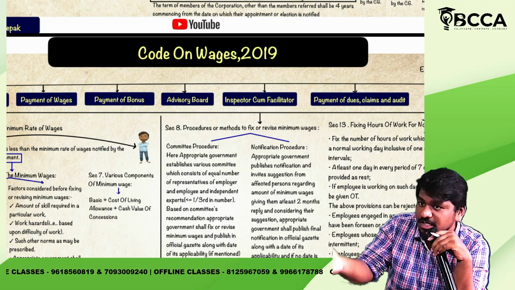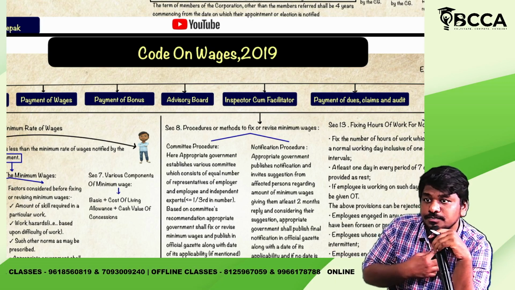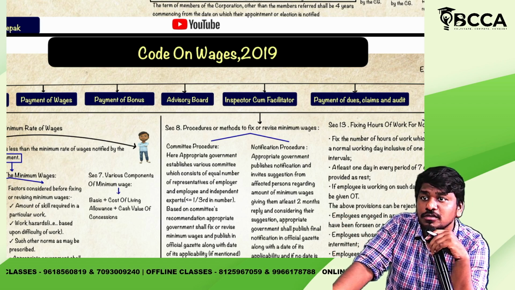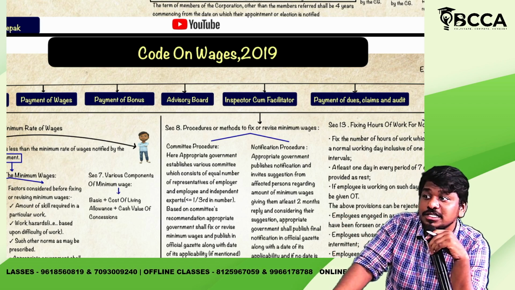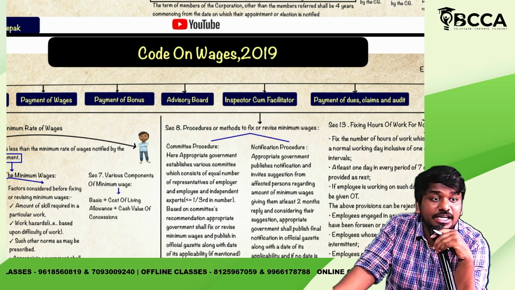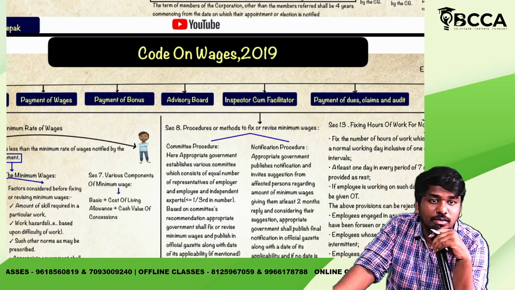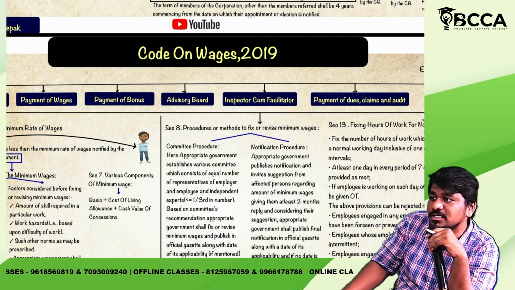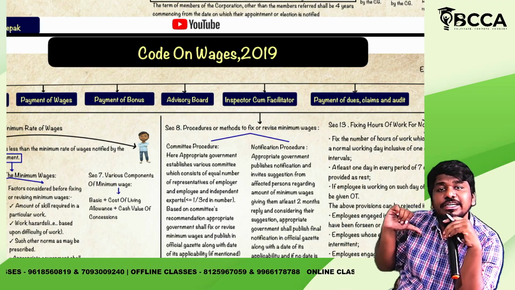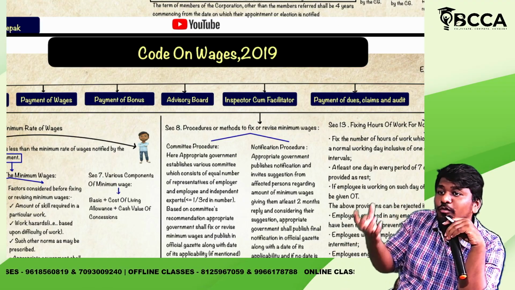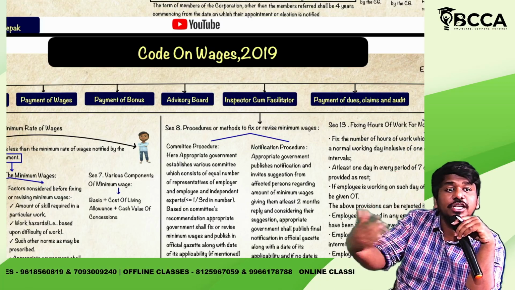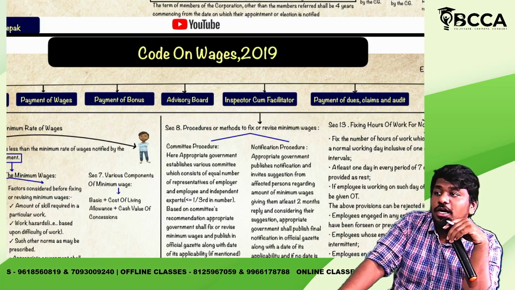For construction of my own house, or for the marriage of children, or for the education of the children, or there may be chances of medical needs also. So it is the responsibility of the employer to provide certain benefits to the employees. What are those benefits?